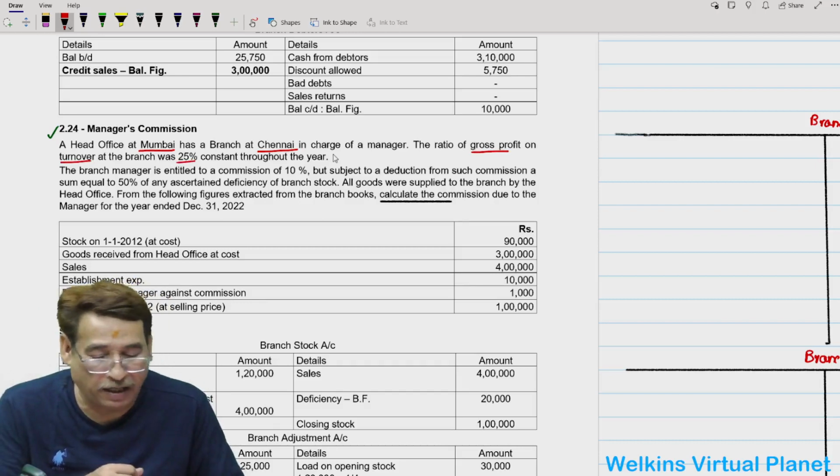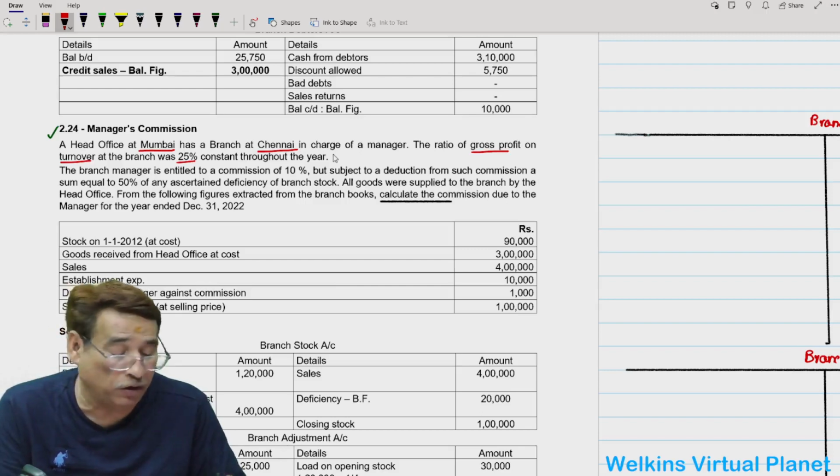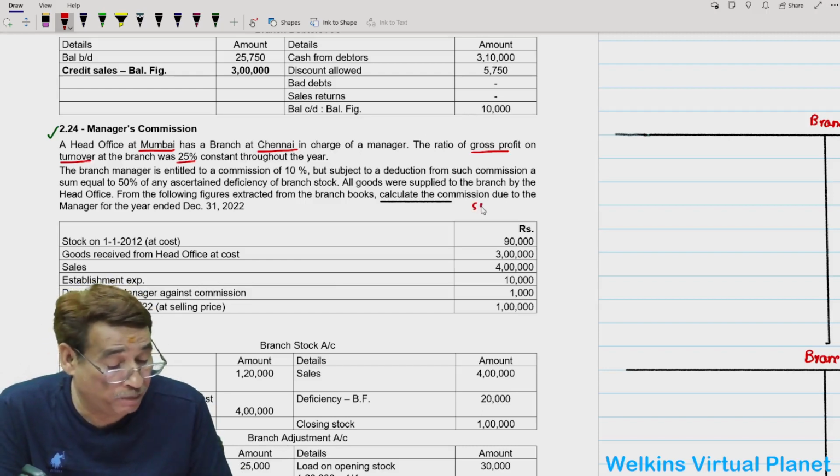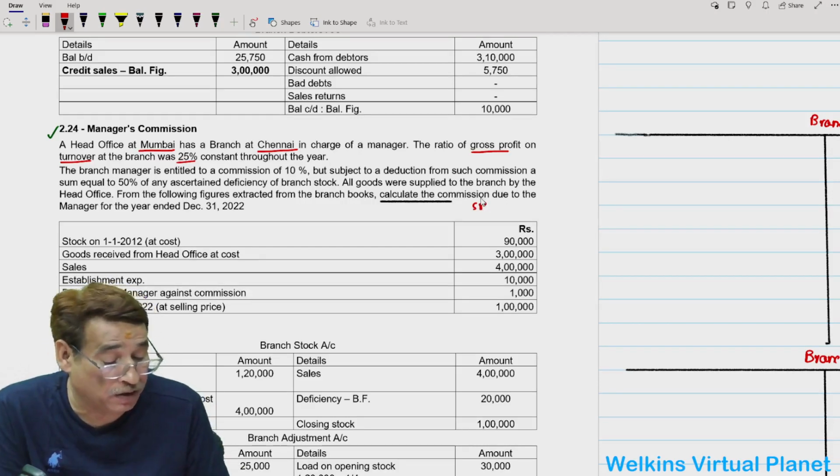What does it indirectly mean? Indirectly, it means in this particular question, the ratio of gross profit on the turnover. Turnover basically stands for selling price. We will see later on. Selling price, we always consider it as invoice price. So, this rate is based upon selling price.